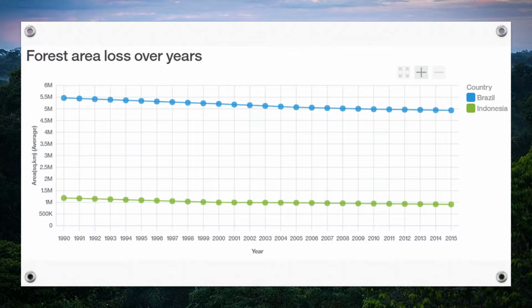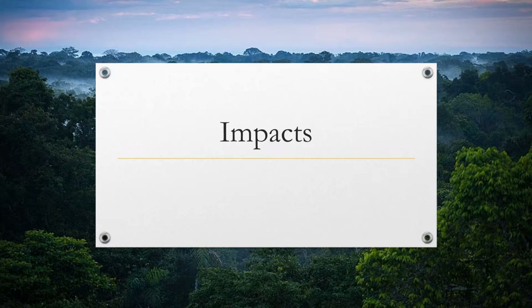This line chart represents the forest loss in the total area in Brazil and Indonesia. Both countries show a continuous downward trend, which means they are losing forest over the years. Now we have seen the situation. Then what's the impact of deforestation?